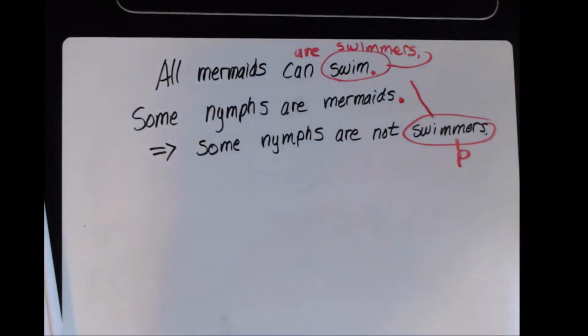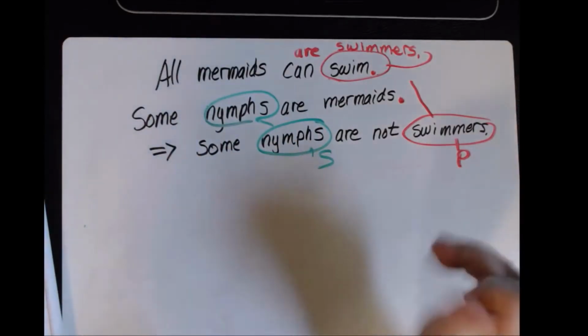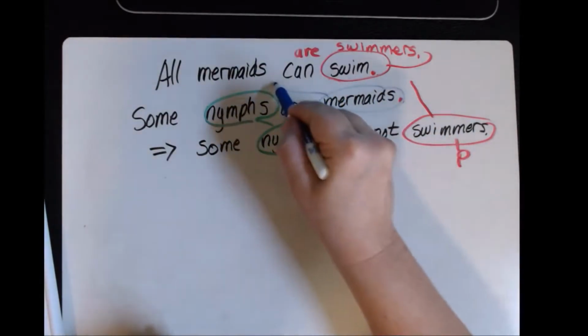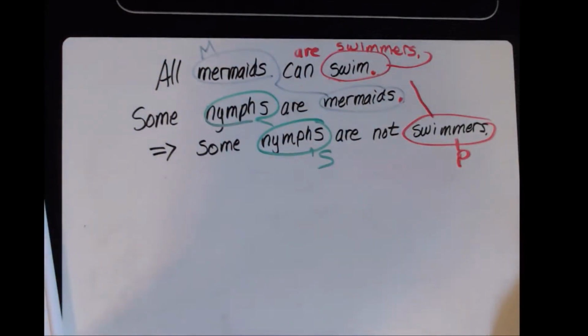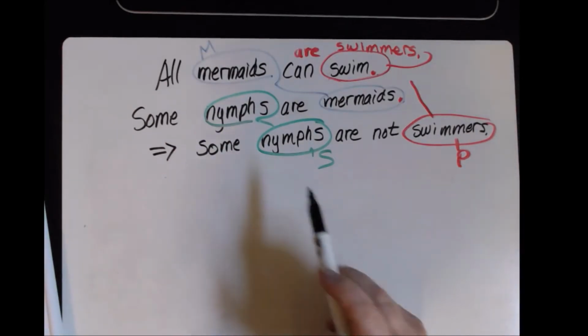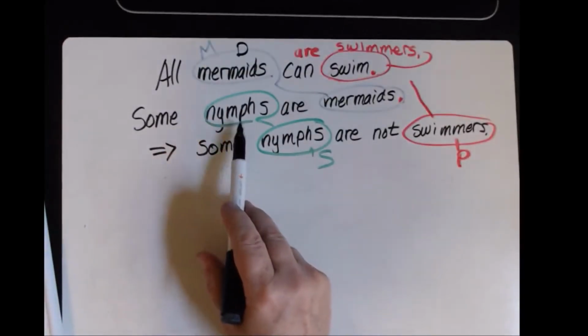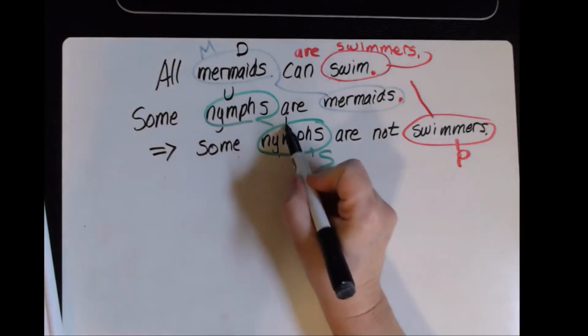All right, what is my minor term? My minor term, pretty easy. Nymphs. Middle term, mermaids. No equivocation going on anything there. So let's go through and talk about whether they are distributed or undistributed. All mermaids, that's distributed. Some nymphs, it's got to be undistributed.